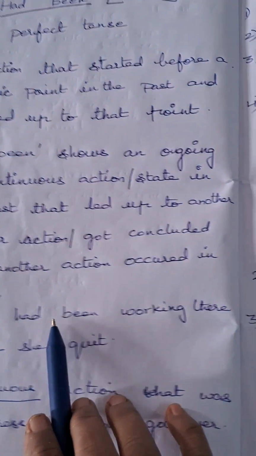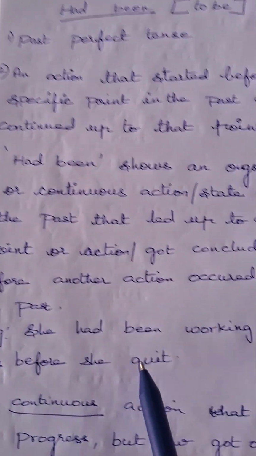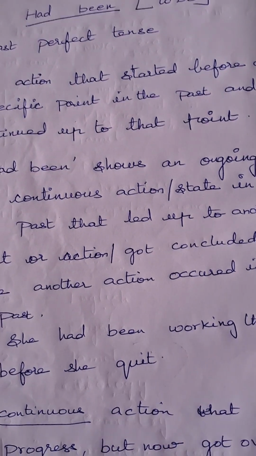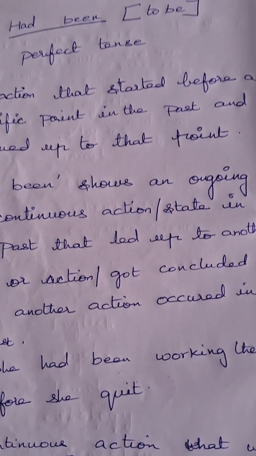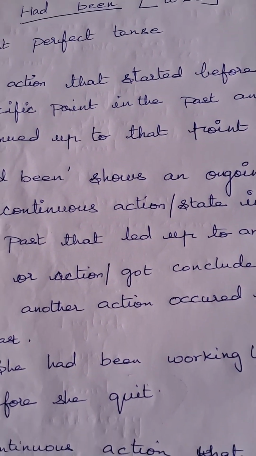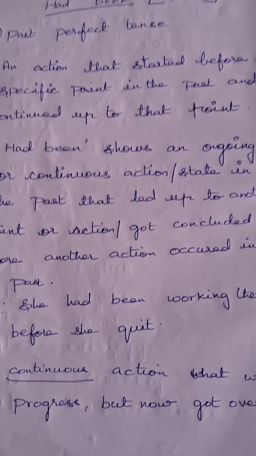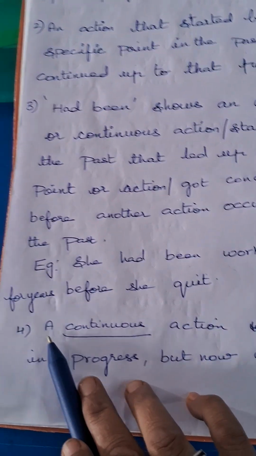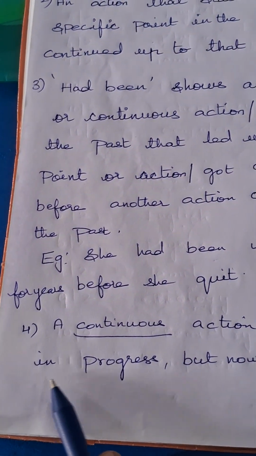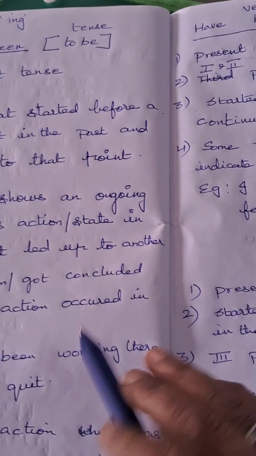See, she had been working there for years before she quit. Quit is another verb, right? So that time you have used had been. Why? Because she had been working there for some years, but now she is not there in the job. So when an action got over, you will be using had been. One more definition: a continuous action that was in progress but now it has got over. Alright, so this is had been.